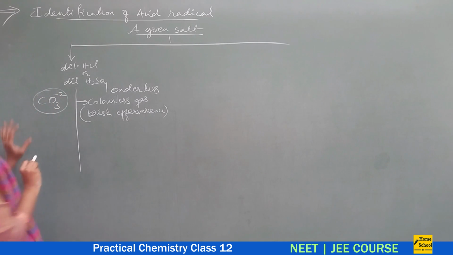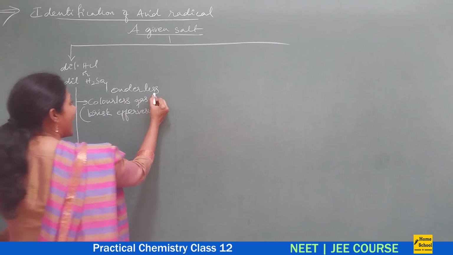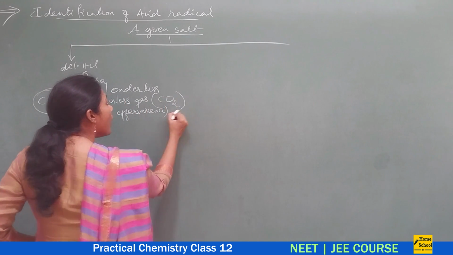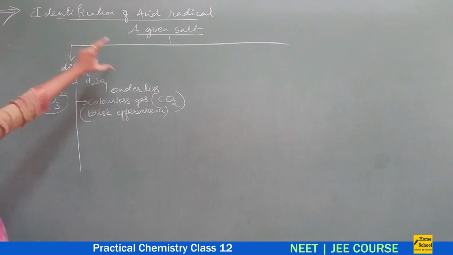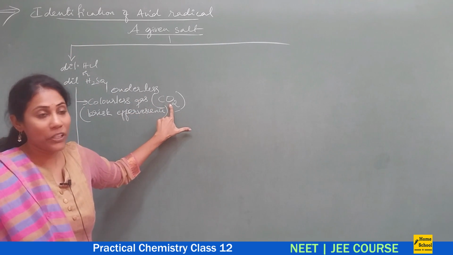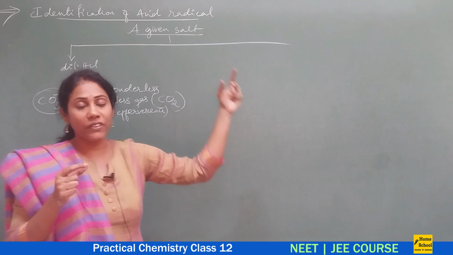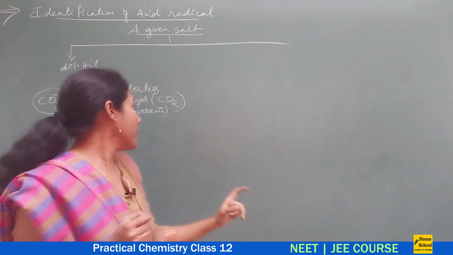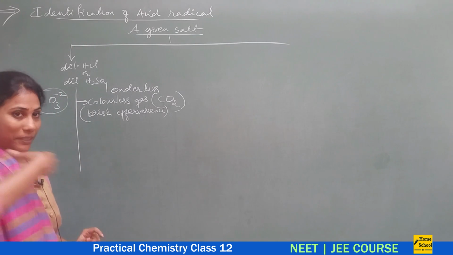So which acid radical is confirmed? Carbonate radical is confirmed. Usually the colorless gas is due to the liberation of carbon dioxide. Any carbonate-containing salt, on adding HCl, would react with HCl to give which gas? Carbon dioxide. It is this carbon dioxide which is coming out in the form of brisk effervescence. So what acid radical is confirmed there? Carbonate radical is confirmed, right?